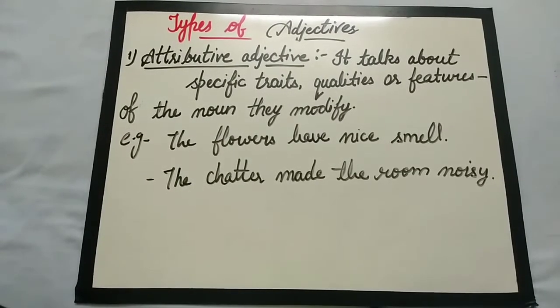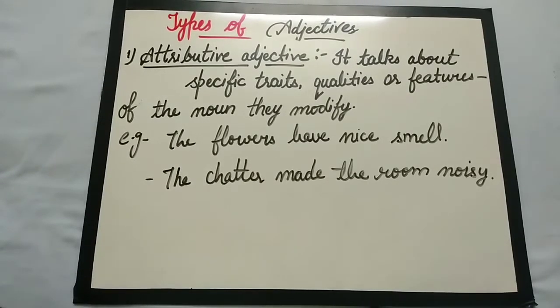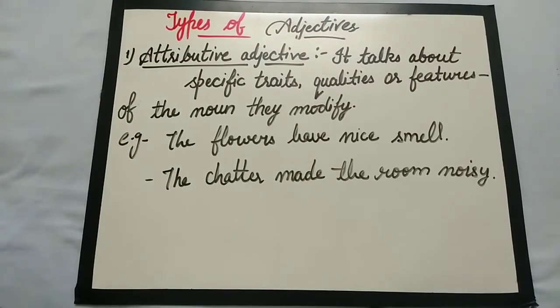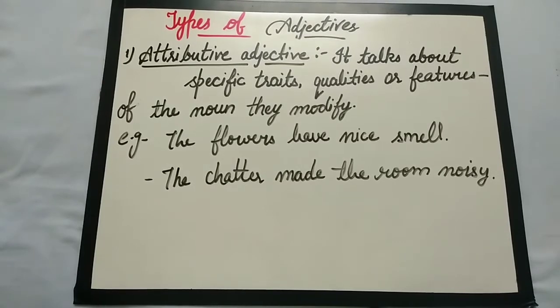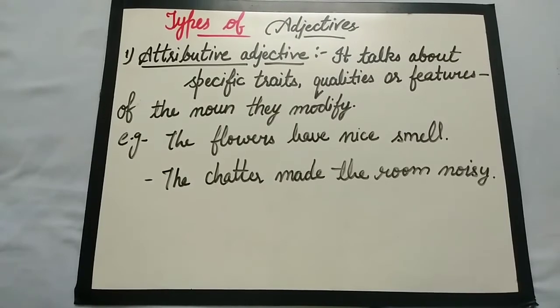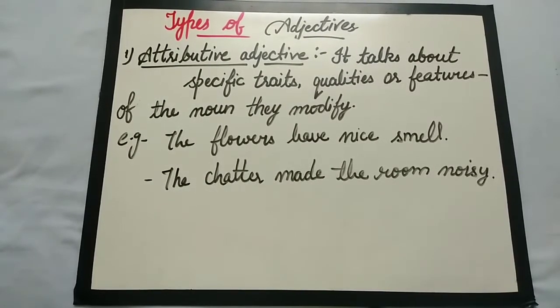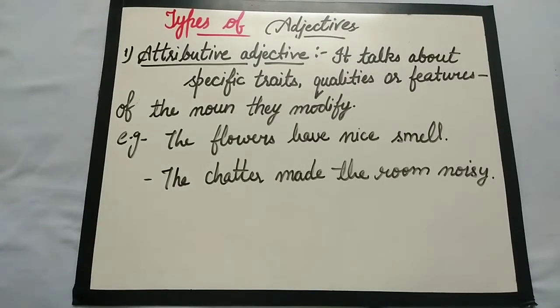For example, someone who lives in Canada, what will be his origin? Canadian, Mexican, French, etc. And another we have material adjectives, that also discuss an attribute, like what kind of material the noun is made of. For example, it includes cotton, gold, silver, etc. And next we have qualifier, that tells us about the quality of the noun, that makes the noun more specific. For example, the pillow cover, the luxury car, etc.